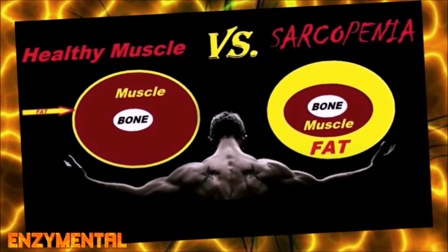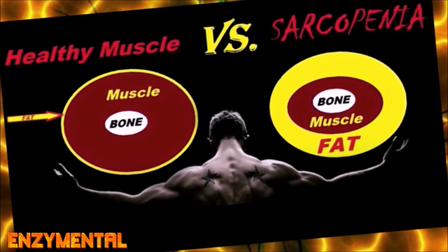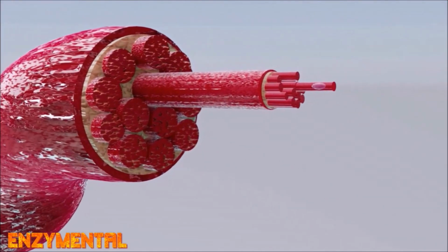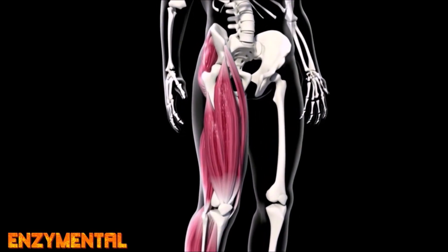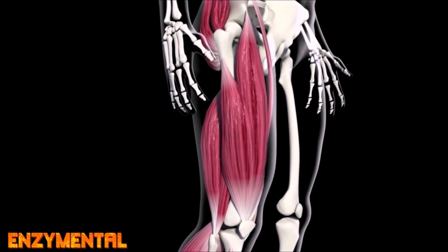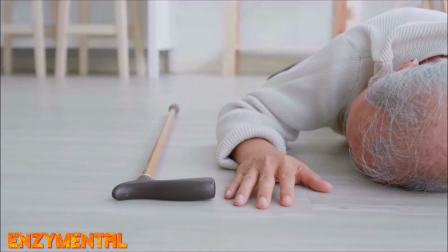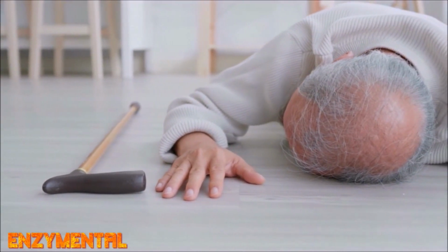When insulin resistance occurs in our muscle cells, there's a sharp reduction in protein synthesis, or the process of producing new muscle protein, along with a concurrent increase in protein catabolism, which is the degradation of muscle tissue, both of which obviously contribute to muscle mass deterioration, resulting in sarcopenia.